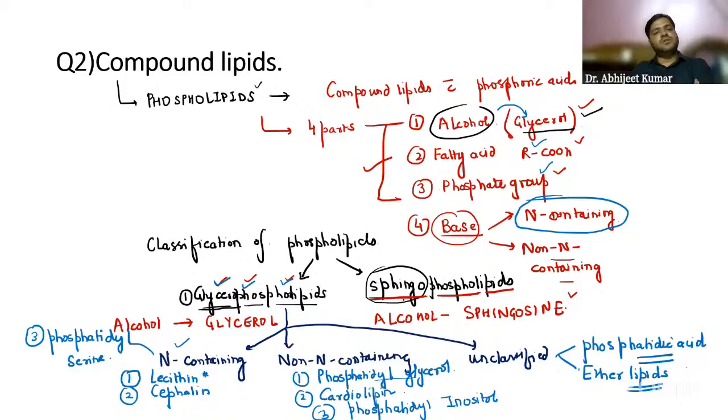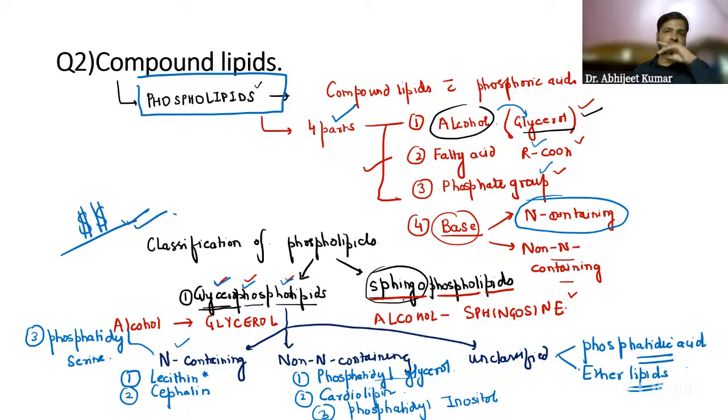That is something you have to remember from this particular part. Compound lipids, one of the examples is the phospholipids. And what are the parts of the phospholipids? Composition and classification is way, way important. The dollar sign indicates the importance of this particular slide.